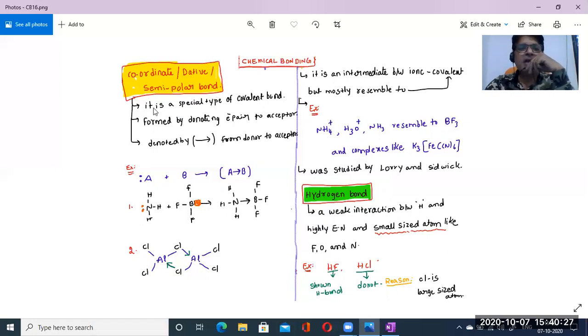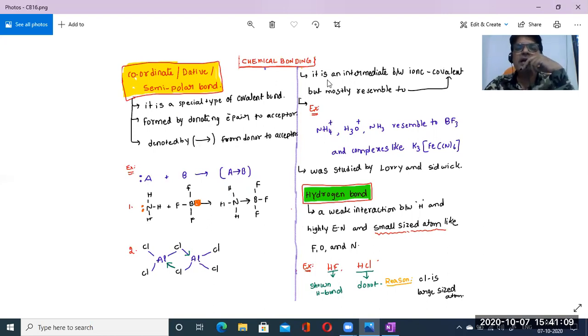Okay, see, it is a special type of covalent bond. Coordinate covalent bond is a special type of covalent bond, and it is formed by donating an electron pair from one atom to another atom. Electrons should always be transferred from the donor to the acceptor only. So here the arrow mark should also be given from the donor to the acceptor. Let us see one example of how the coordinate bond is obtained. And don't forget that this coordinate bond is a special type of covalent bond only.